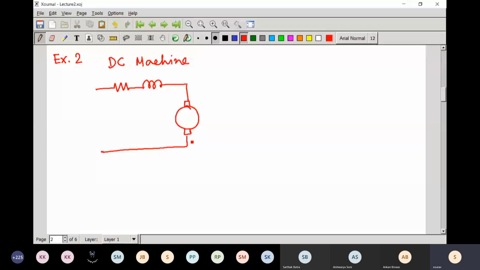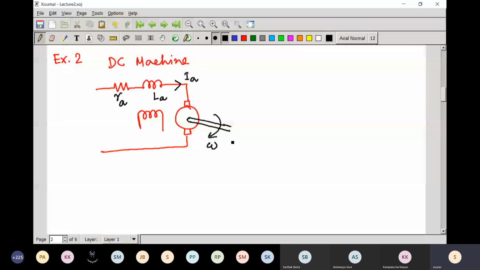I hope you remember the separately excited DC motor, with its field coil. It has armature resistance, armature inductance, armature current Ia, and a mechanical shaft with angular speed omega, and suppose the supply voltage is Vs.